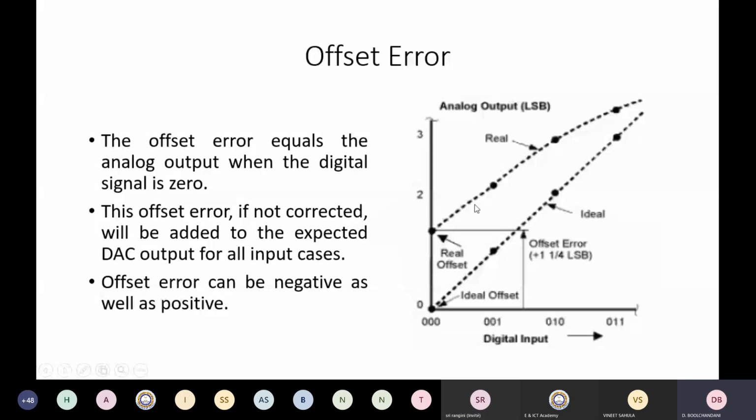So your actual curve is this. This is known as the offset error. If this offset error is not corrected, it will be added to the expected digital to analog converter output for all input cases. This offset error can be negative as well as positive, right? So this is the error due to the offset of an op-amp.